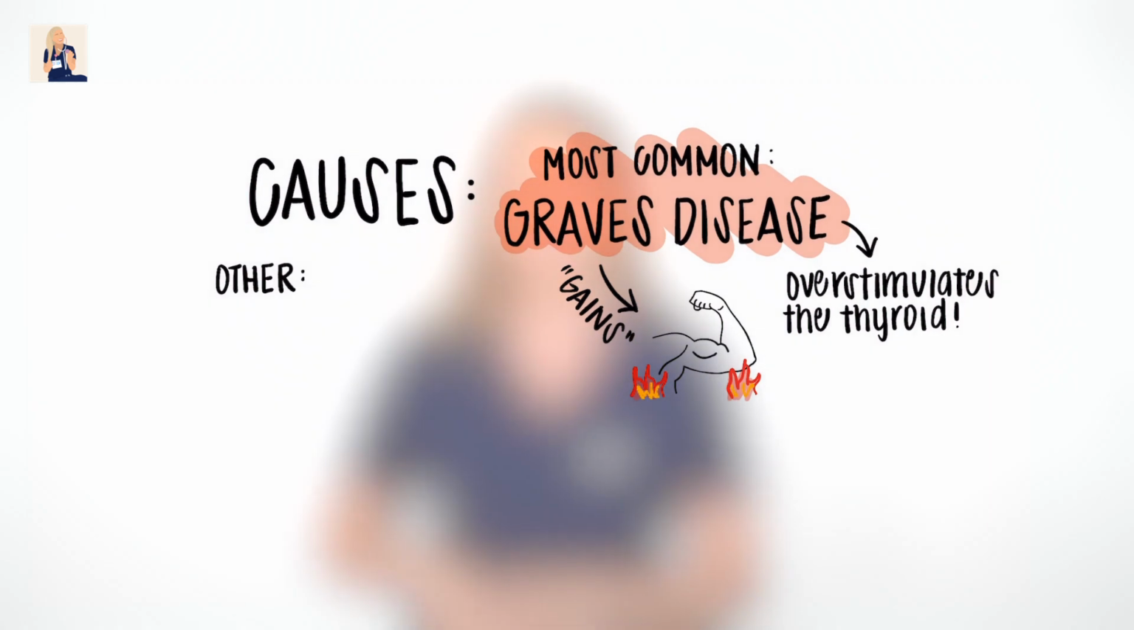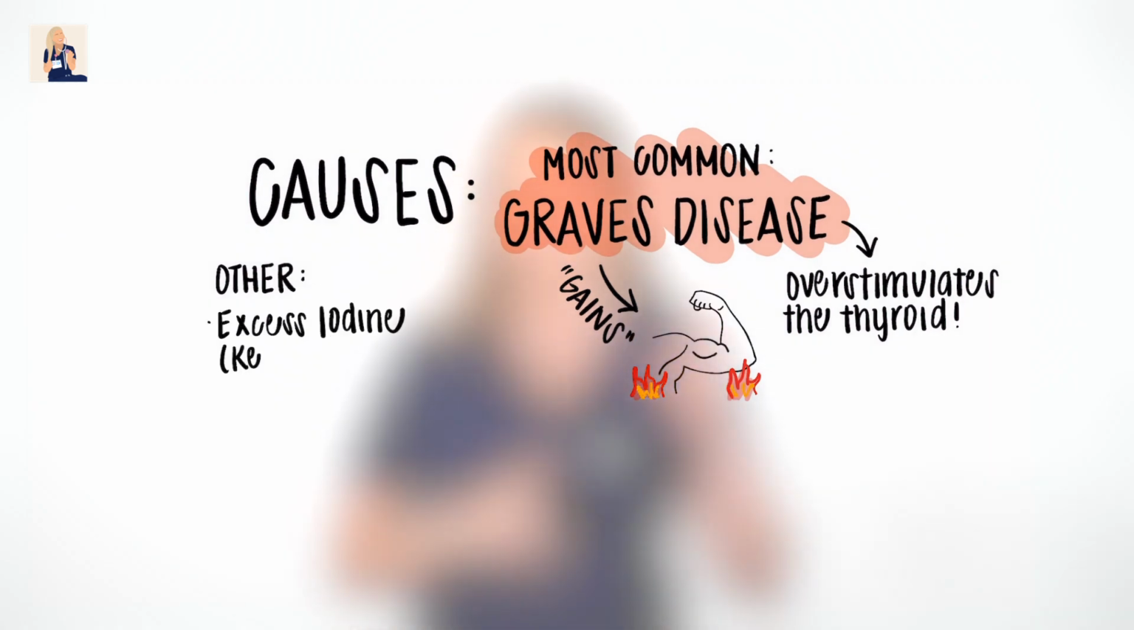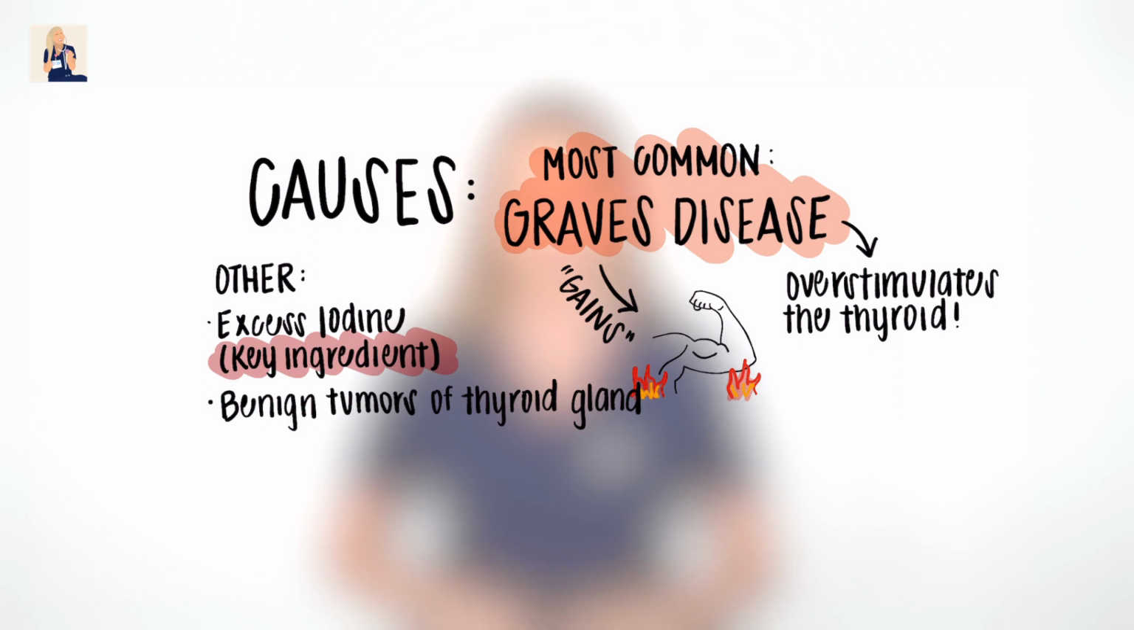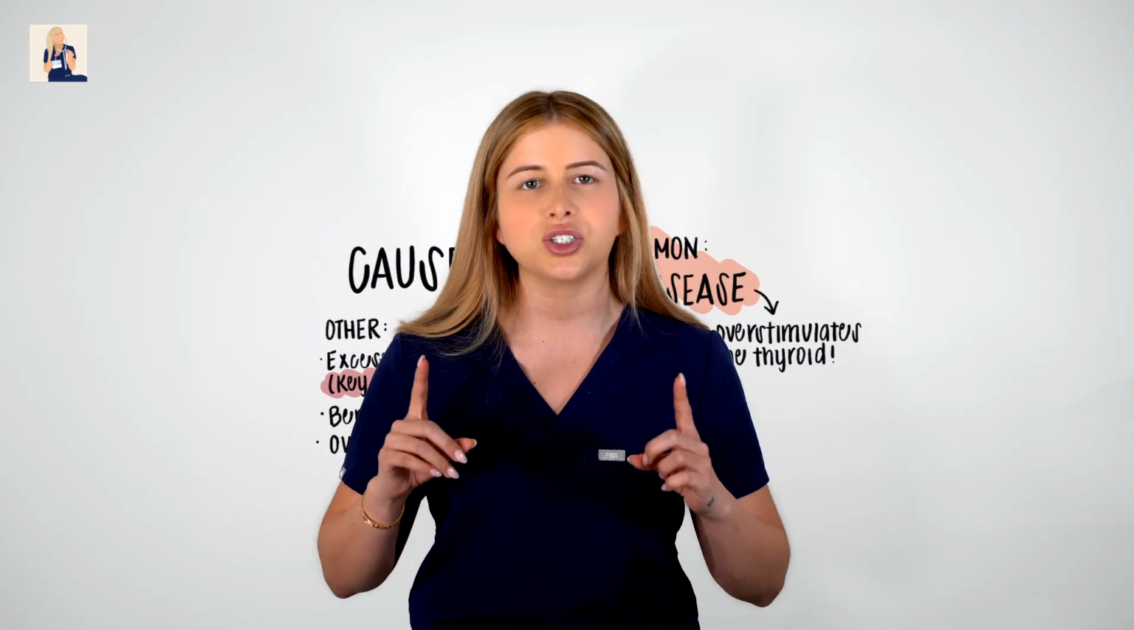Other causes would be anything that affects that negative feedback loop. Excess iodine, remember, that is our key ingredient to making T3 and T4. Benign tumors of the thyroid gland can make too much thyroid hormone. And lastly, accidentally overusing levothyroxine in patients with hypothyroidism can stimulate too much T3 and T4 production.